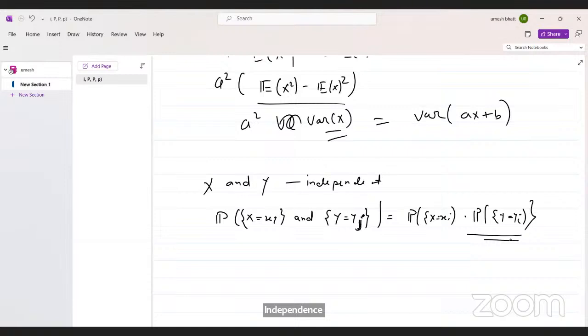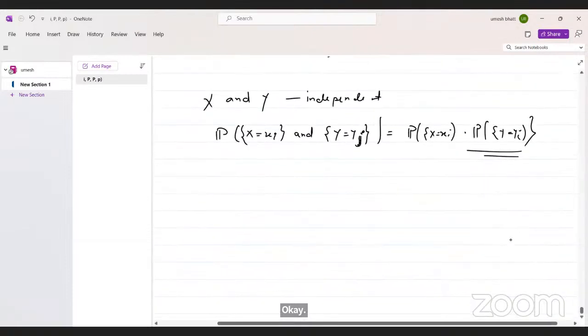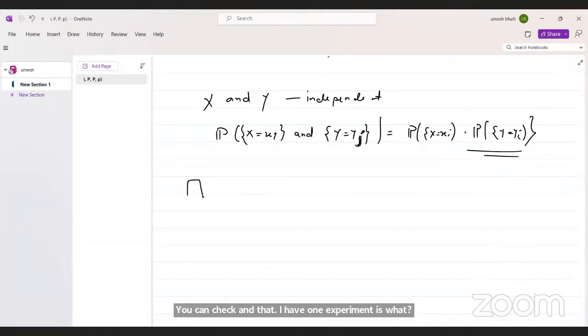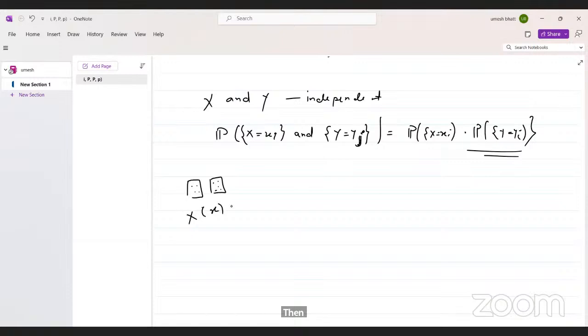Okay, now you can check that I have one experiment, which is rolling a die two times, meaning rolling two dice. Then the random variable is what? X is the outcome in the first die.